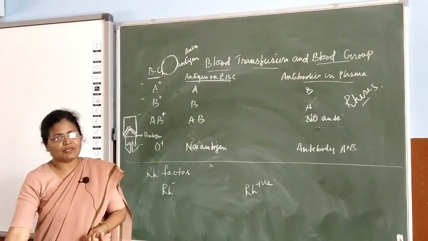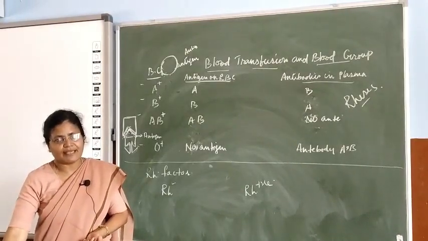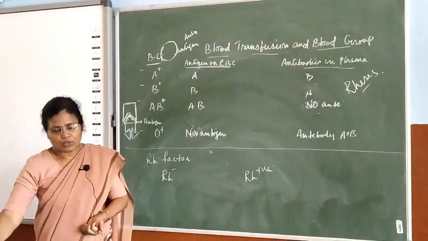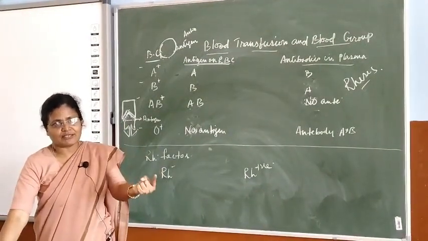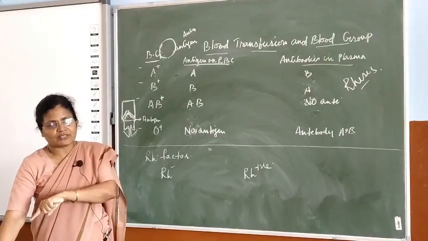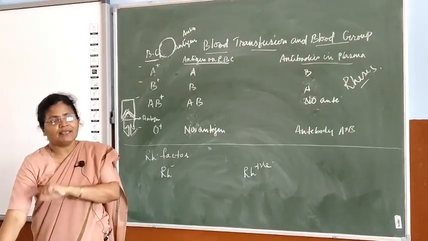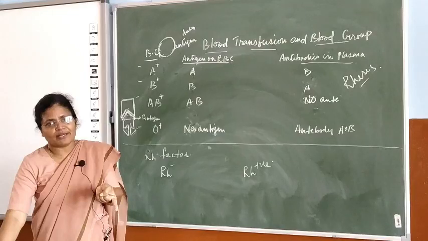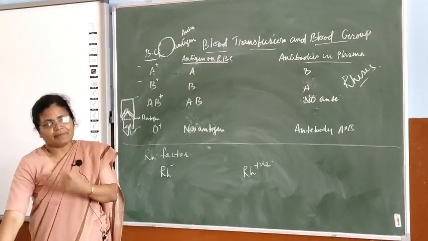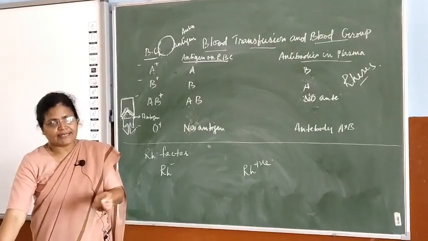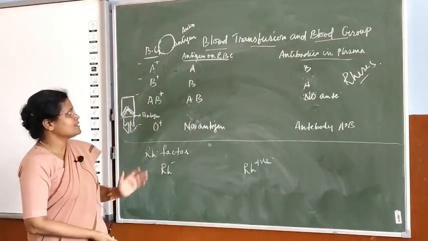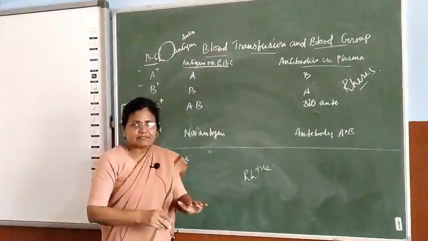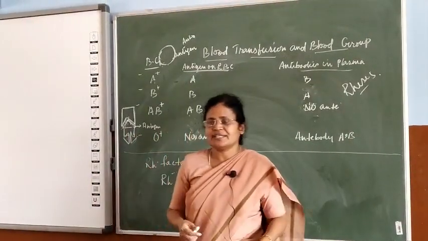Similarly, if the baby conceived in the womb of the mother happens to be negative and the blood of the mother is A positive, and the positive factor goes into the blood of the growing baby, it will identify it as a foreign body and clump, and the baby will be born dead, which is called erythroblastosis. So this is about blood groups and blood transfusion. With this we complete the first half of the chapter.